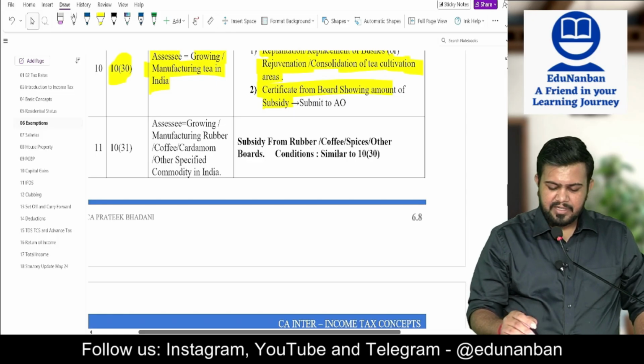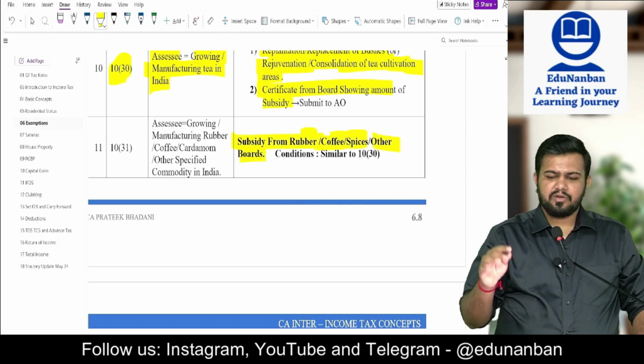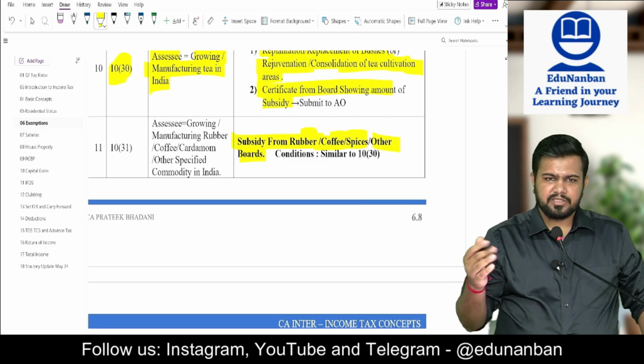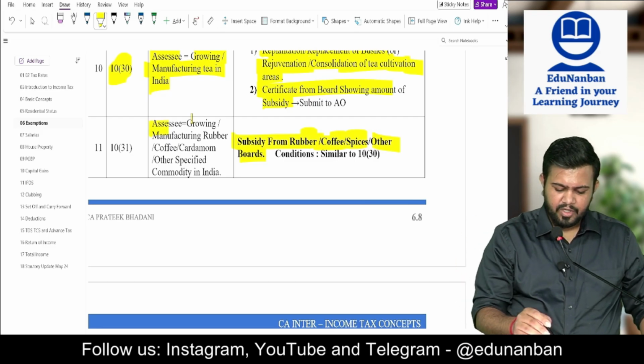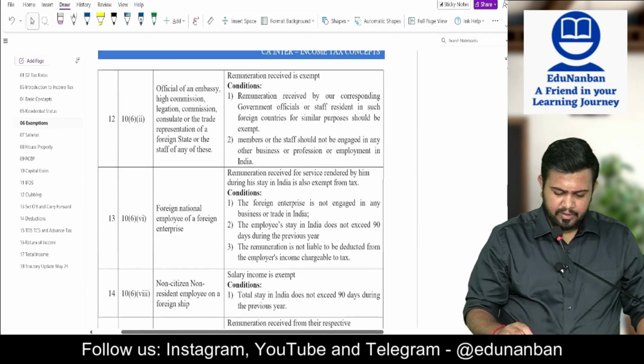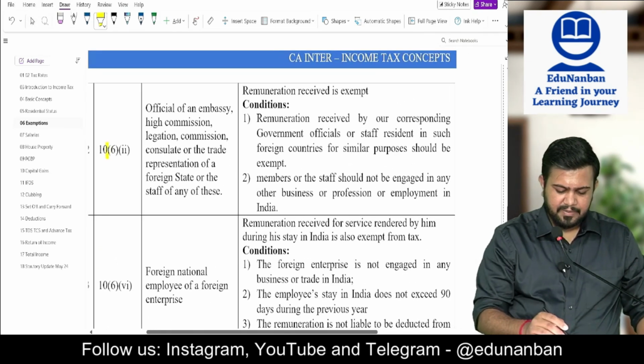Similarly, subsidy received from the rubber, coffee, spices or any other board is also exempt, and the conditions are the same as for tea bushes, if the assessee is engaged in growing or manufacturing rubber, coffee, cardamom or any other specified commodity. Next, section 10 clause 6 subsection 2.